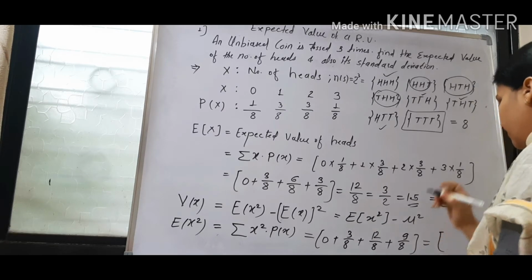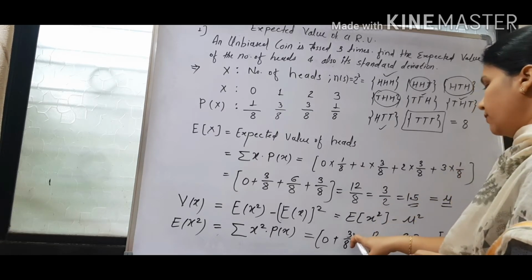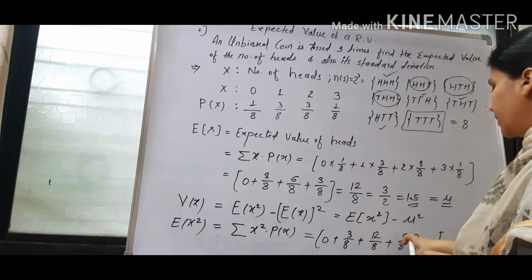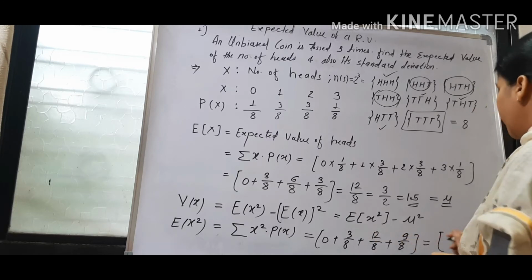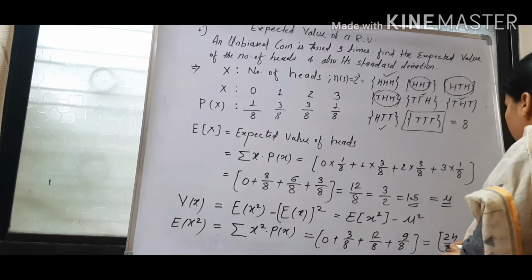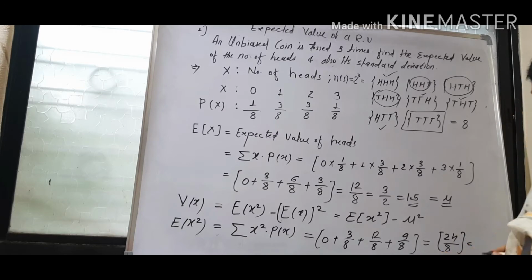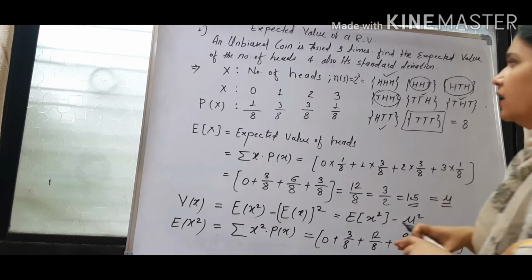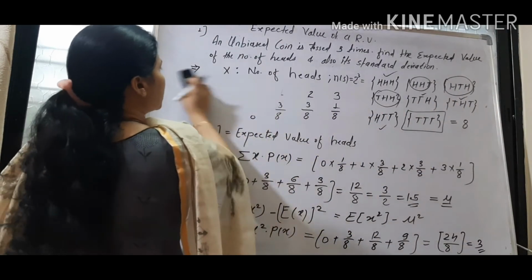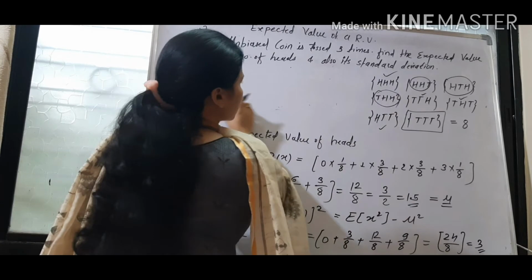That is equal to 3 plus 12, 15 plus 9, 24 by 8. 24 by 8 means 3. So expectation of x square is this. Now I will put it in the formula of variance of x.